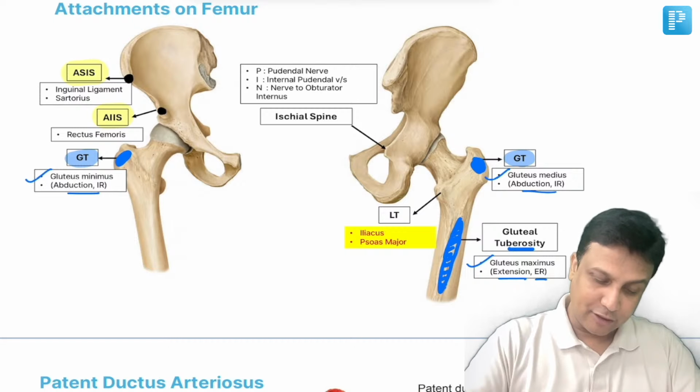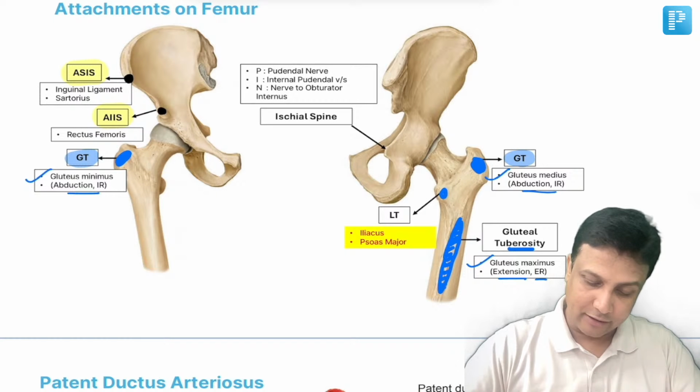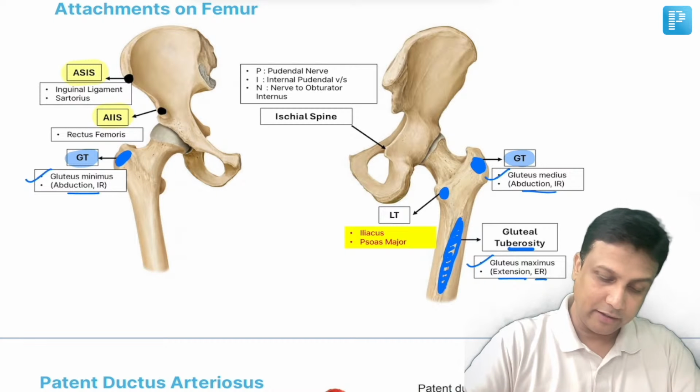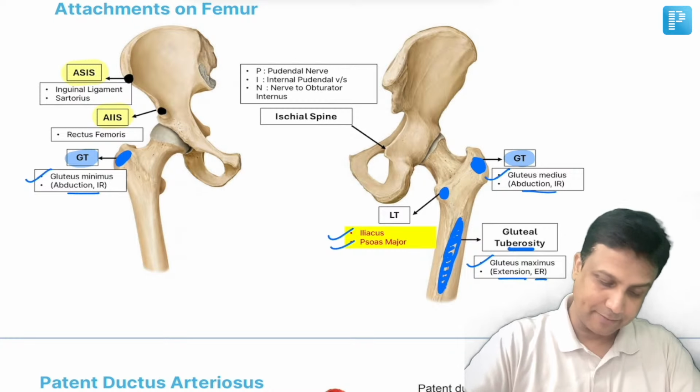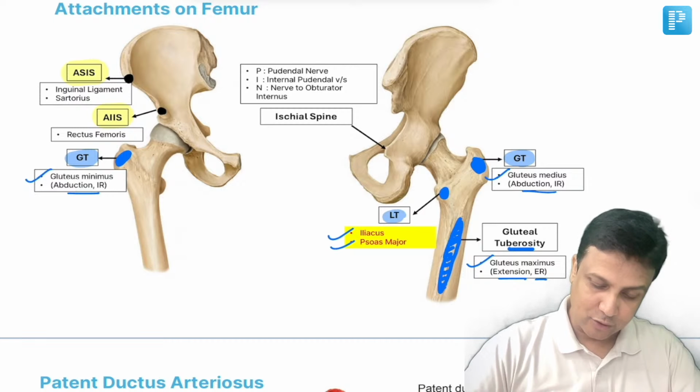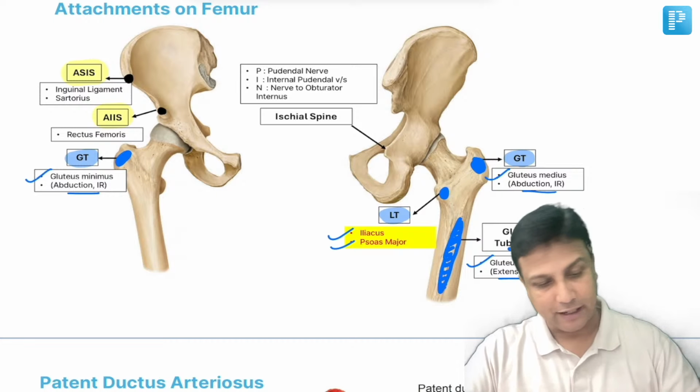Now, what about the lesser trochanter? At the lesser trochanter, there will be two muscles attached here. One will be the iliacus, another one will be the psoas major. The iliacus and psoas major will be attached at the lesser trochanter.